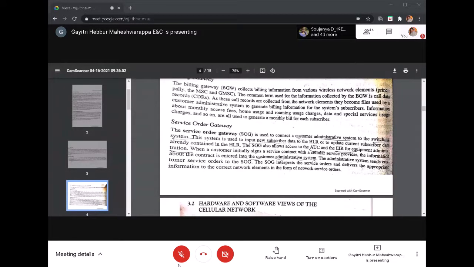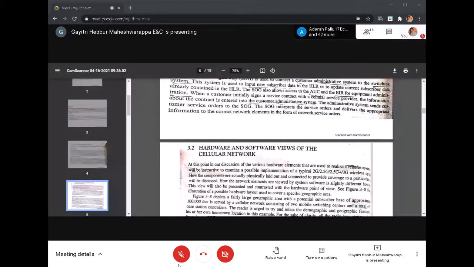The service order gateway connects to the customer administrative system. So we have two blocks in between: the administrative and control system. The nodes that come under the administrative and control system are the service order gateway and the billing gateway. They update the current subscriber data already contained in the HLR, or input new subscriber data. A new entry to the cellular system has all its information entered into the HLR, the home location register, for permanent data storage of the mobile subscriber.